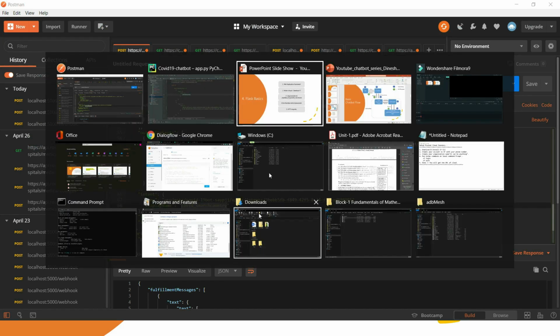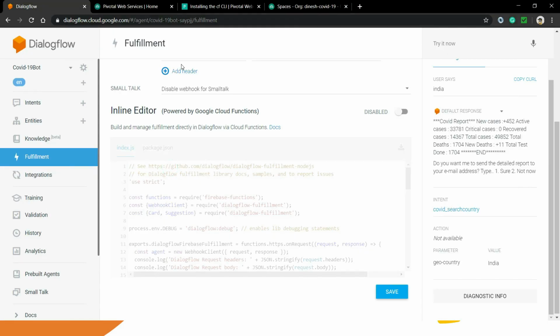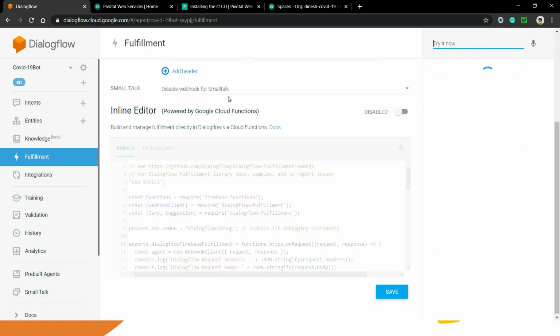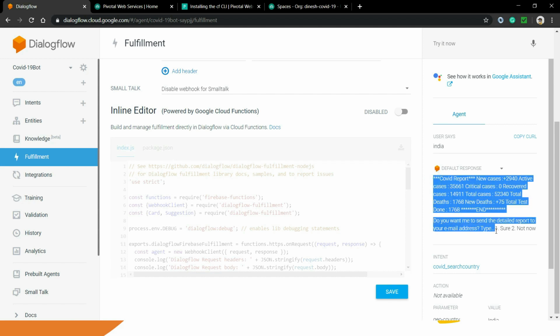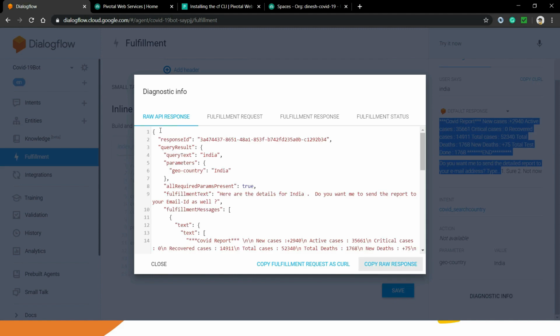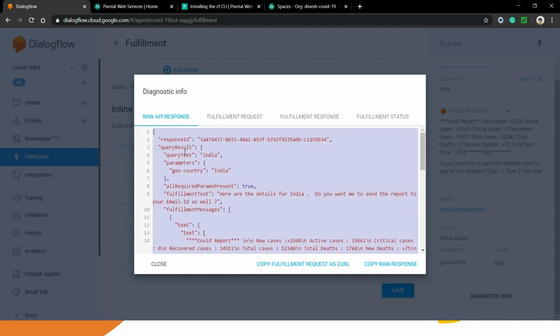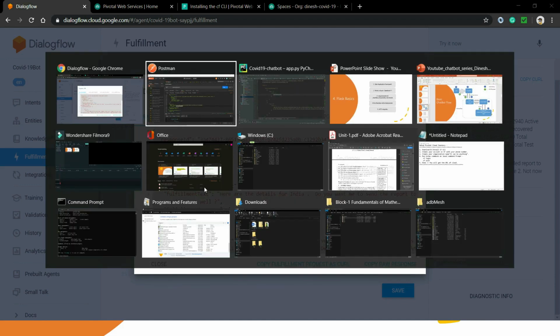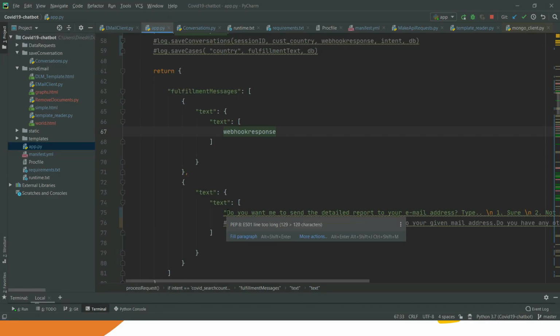So you can see over here that this is Dialogflow, and let's assume that I want India's report. So we have to type India, and then it is giving me the report. Then you just scroll down and go to diagnostic info, and you can see over here that there's a raw API JSON. So you have to copy this. This will work as a Dialogflow request for the Python Flask. Just copy and paste it inside some notepad.